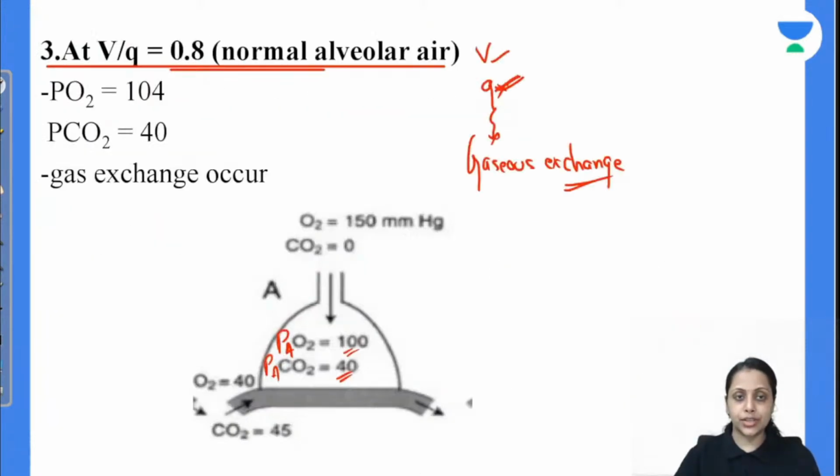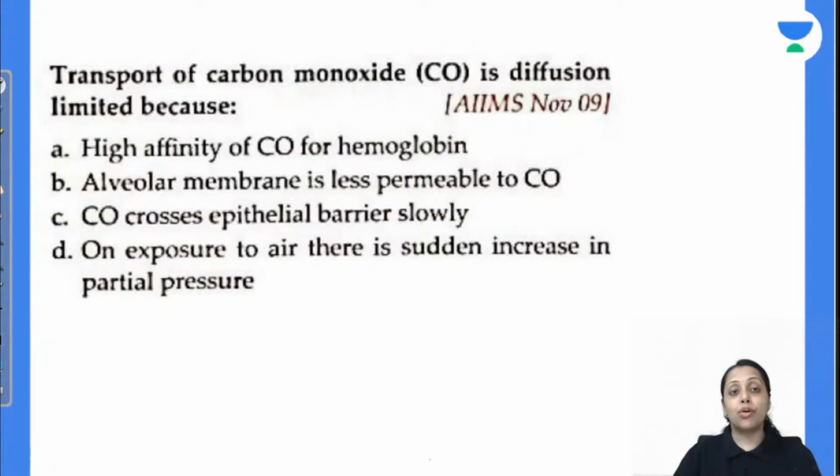First question of today's section: transport of carbon monoxide is diffusion limited. Why is it so?